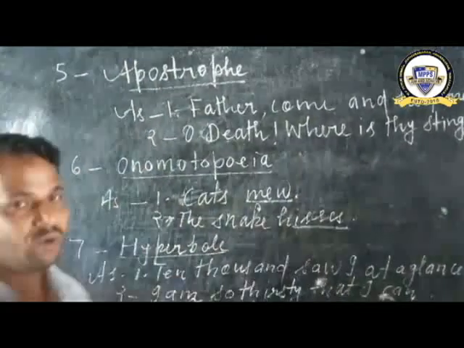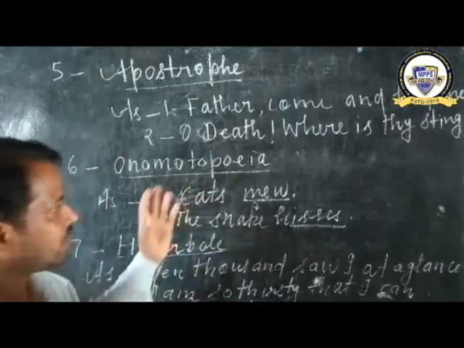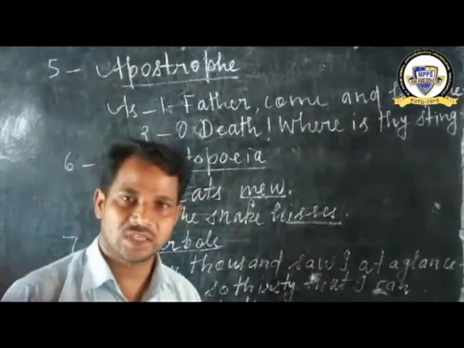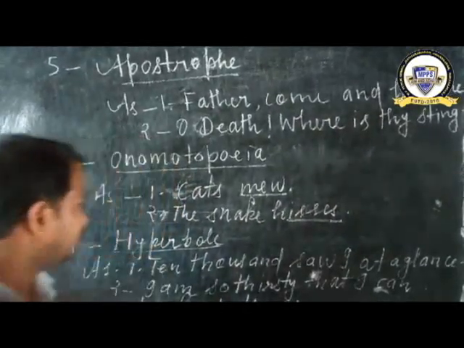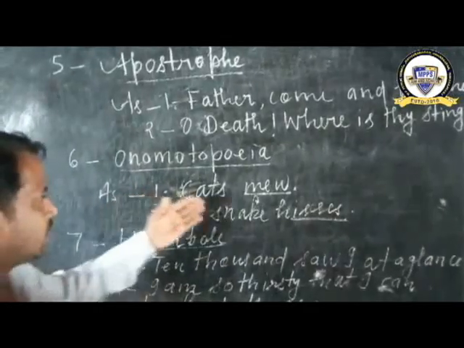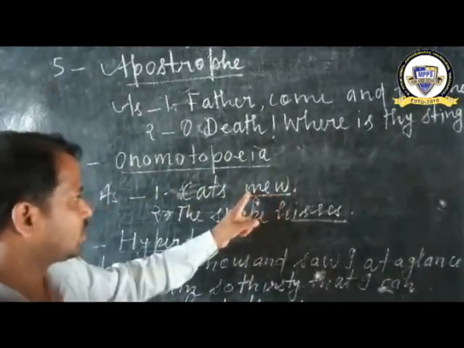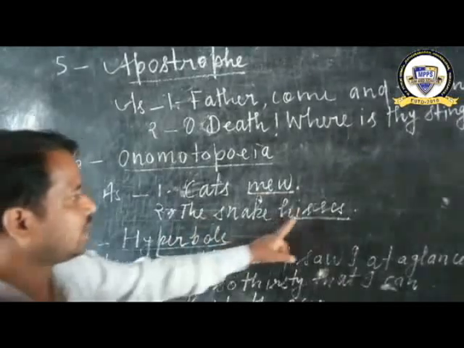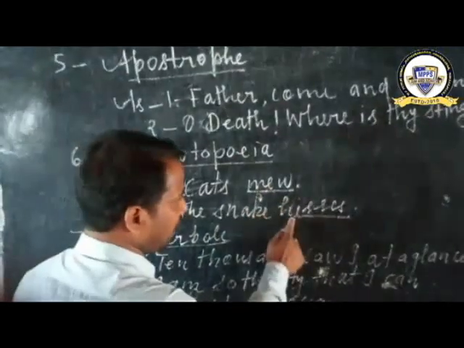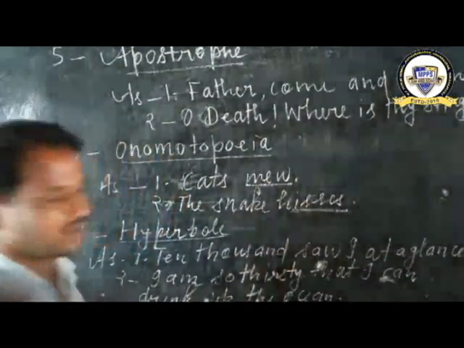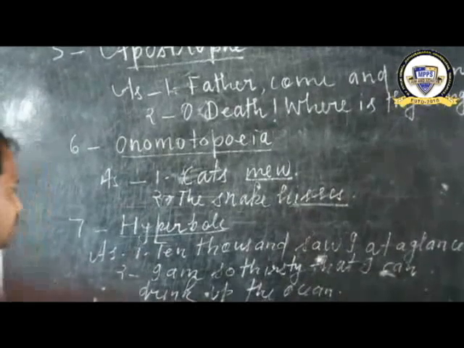And number 6, onomatopoeia. In this figure of speech, the sound suggests the sense or meaning. As the cat's mew, and the snake hisses. So mew and hisses tell us about the sound of the animals.